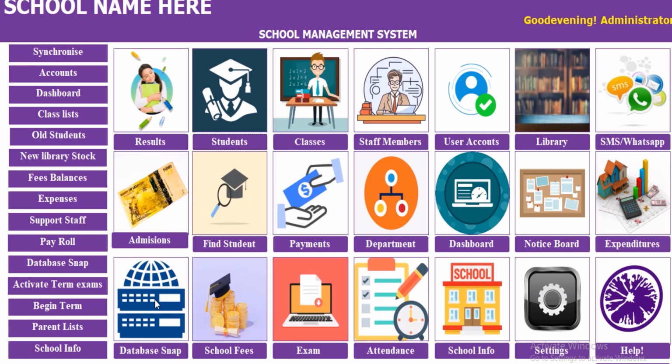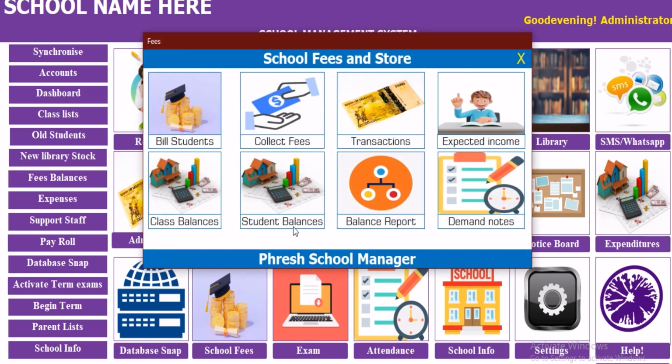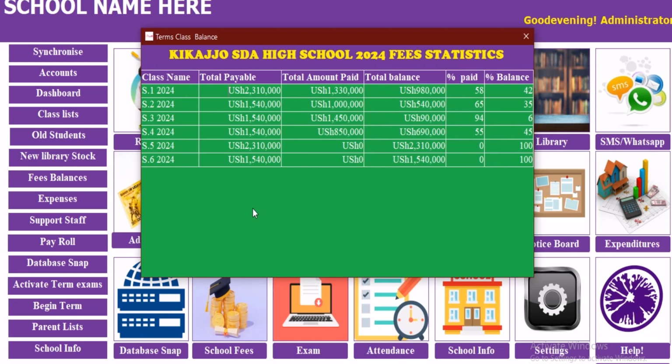We have demonstrated that, and therefore from there, what else are we going to? Let us go to school fees here. This gives an analysis of how far the payment is from each class. We are having senior 1.